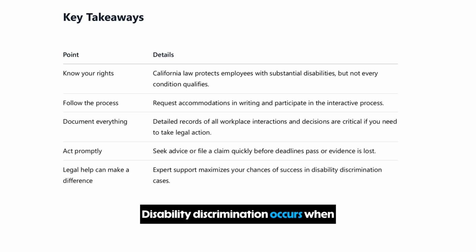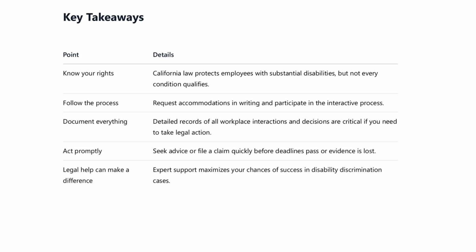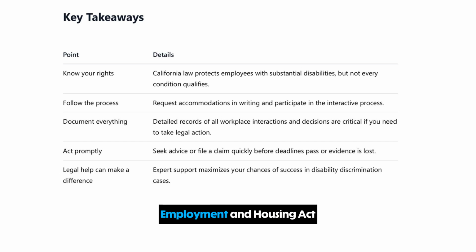Disability discrimination occurs when an employer treats an employee unfavorably due to a physical or mental impairment that limits major life activities. In California, the Fair Employment and Housing Act offers broader protections than federal law, covering conditions that limit, rather than substantially limit, life activities. This includes conditions like cancer, diabetes, and post-traumatic stress disorder, but only if they impair essential job functions.